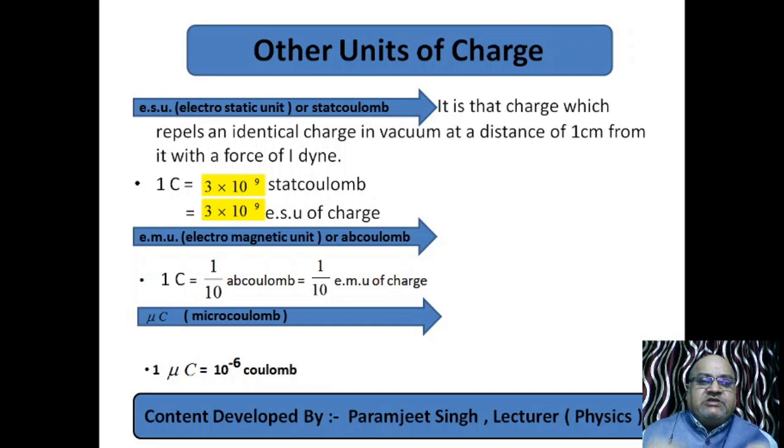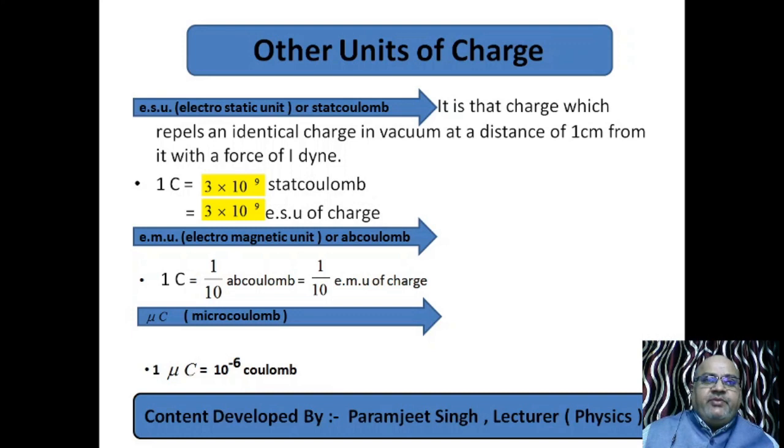So 1 coulomb is a macroscopic quantity, not microscopic, macroscopic. So what are other units? See, the stat coulomb. The electrostatic unit is also called stat coulomb. This is a CGS system. If two identical charges are placed 1 centimeter apart, and they experience one dyne force, then they are said to be 1 electrostatic unit of charge.